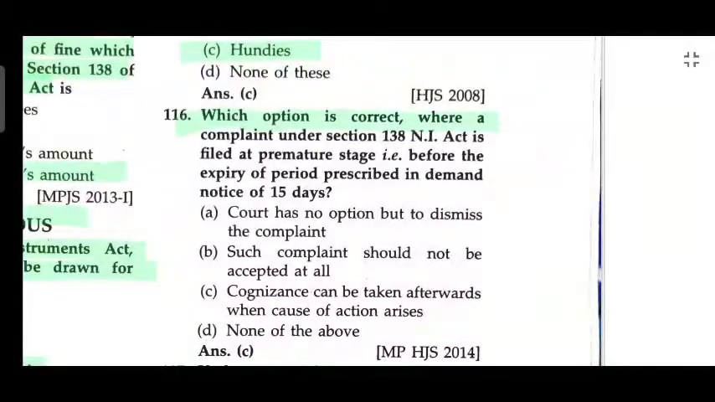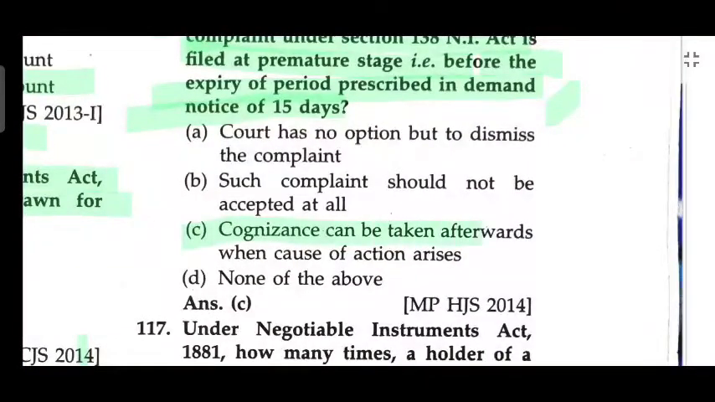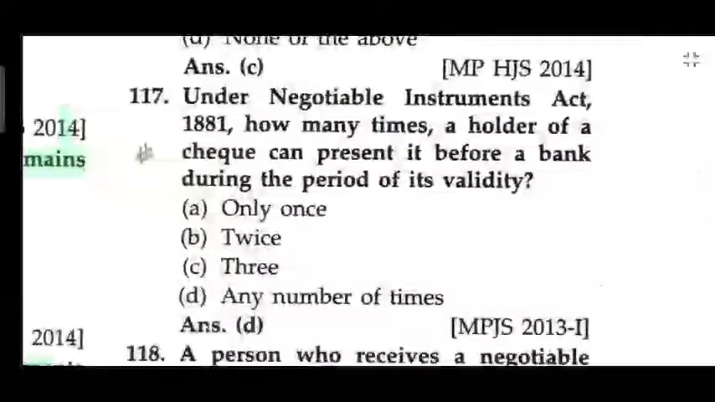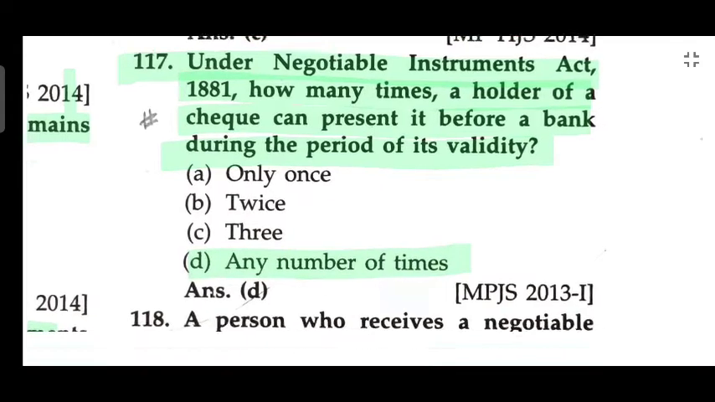Which option is correct where the complaint under Section 138 is filed at a premature stage before expiry of 15 days prescribed with a demand notice of 15 days? Cognizance can be taken afterward when the cause of action arises. Under NI Act, how many times can a holder of check present it before a bank during the period of its validity? Any number of times.